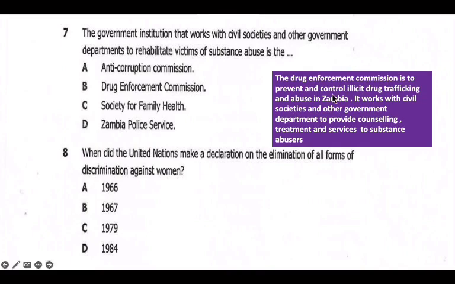Okay, so if we look at the Drug Enforcement Commission, we can say the Drug Enforcement Commission is to prevent and control illicit drug trafficking and abuse in Zambia. It works with the civil societies and the other government departments to provide counseling, treatment, and services to substance abusers. So we have that department to be the Drug Enforcement Commission. So let's roll on, dear viewers, to this other question 8.